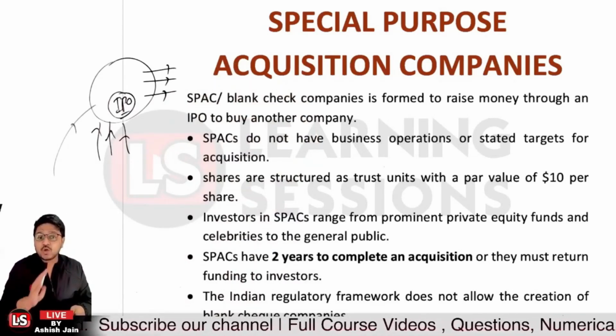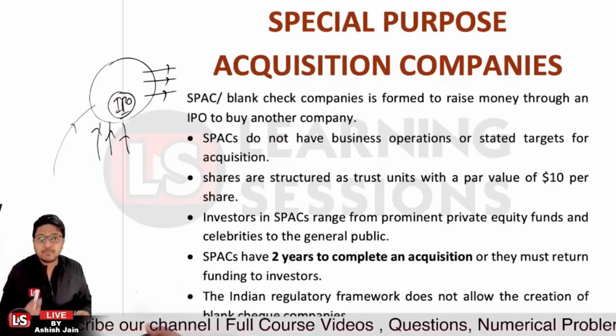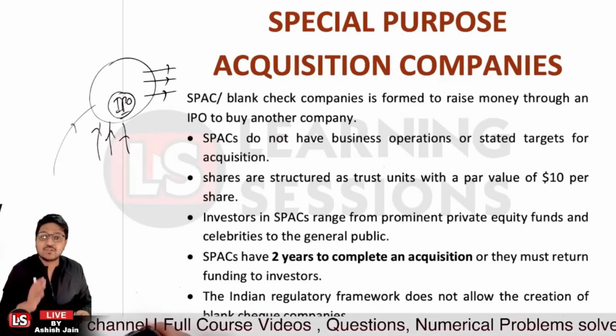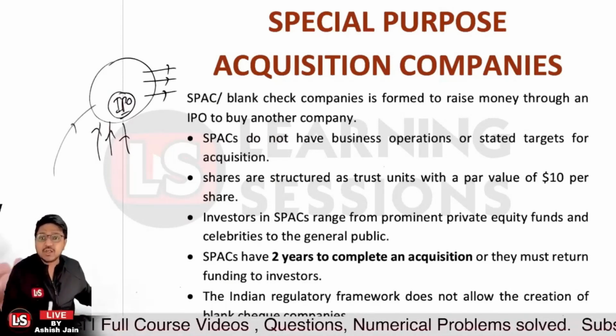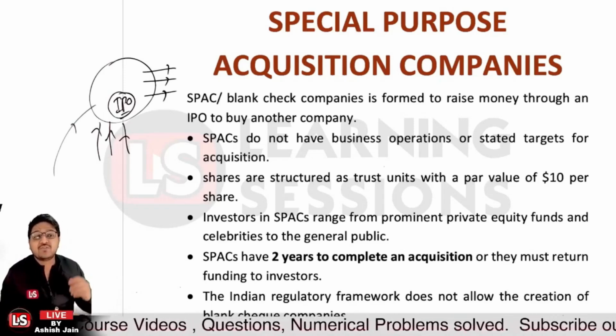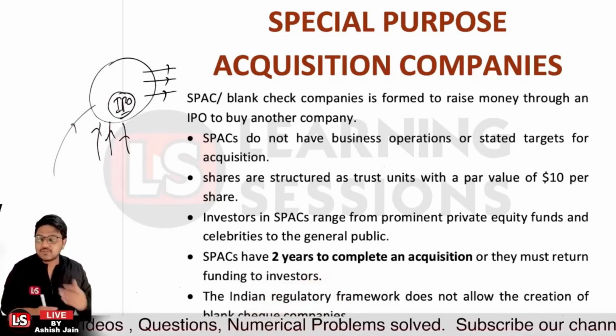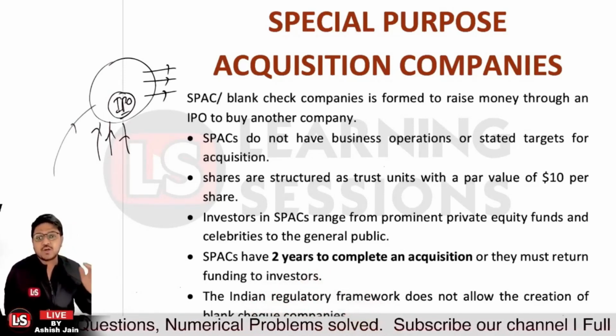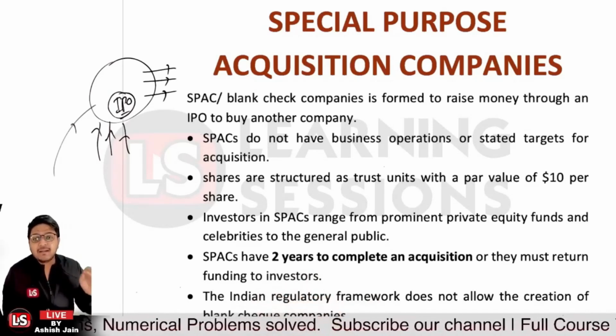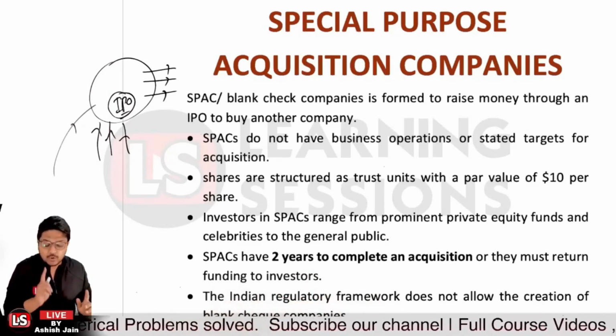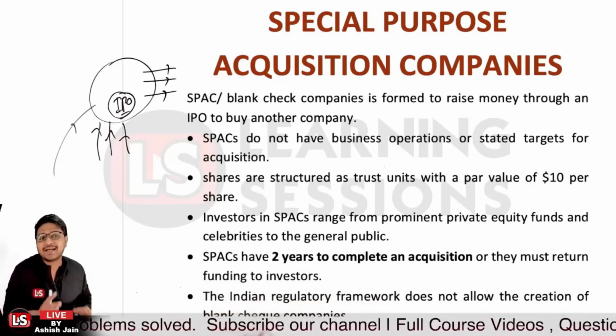So SPACs do not have a business of their own; they are there for the acquisition purpose only. Further, shares are structured as a trust, and they can have a face value of USD $10 per share or more. Moreover, a SPAC will have 2 years to complete the acquisition.